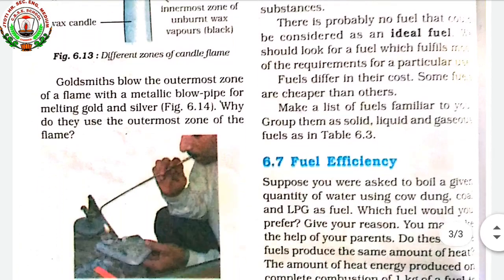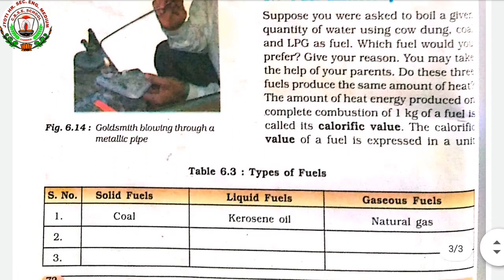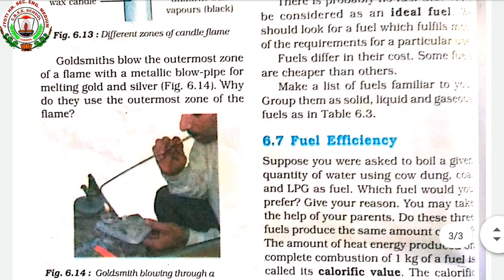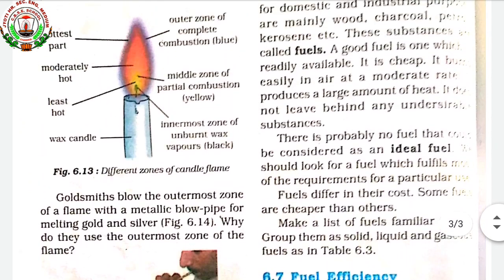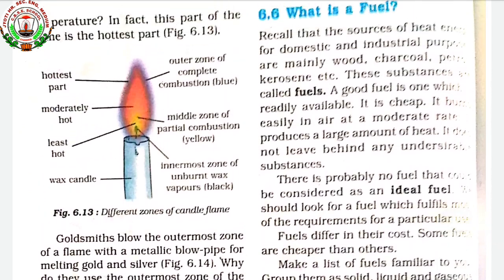Now we will move to the next topic, that is about fuel. What is a fuel? Fuel means a substance which undergoes combustion. There are some combustible substances which react with oxygen and produce a lot of heat and light, and they are called fuel. So we can define a fuel in this way.